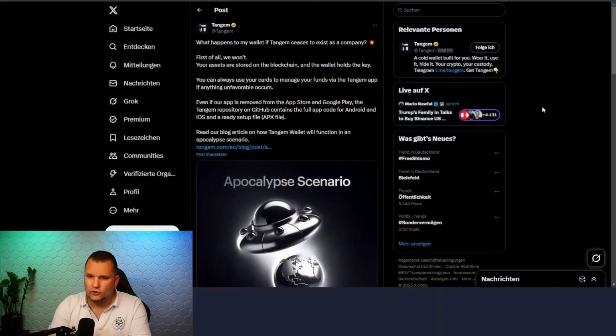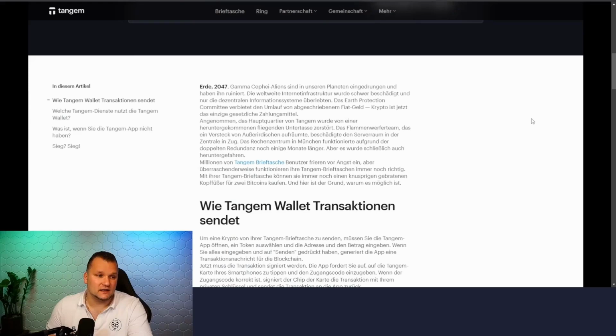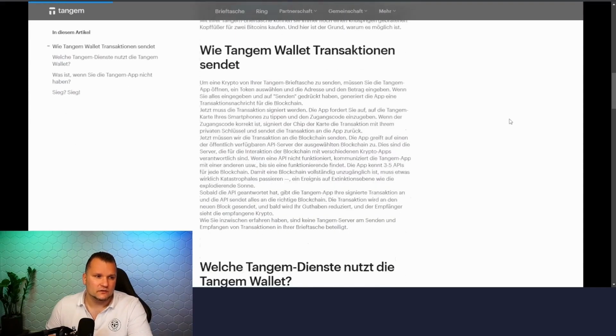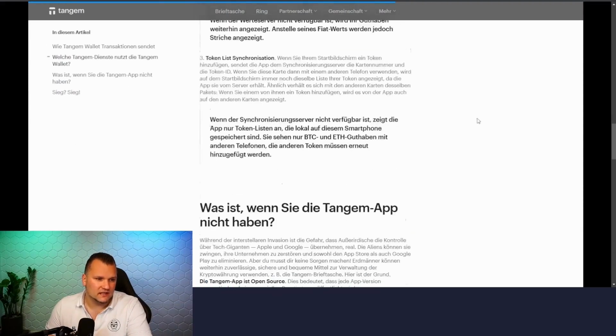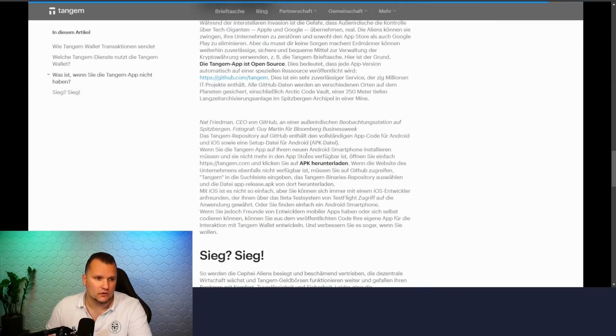And Tangem has also reported on this and clearly explained that it doesn't really matter if you can't find the Tangem app in the Apple App Store or Google Play Store, because you will find it on GitHub. And that is essentially the explanation. They have an article here, and it is very old, from 2023, and there they have already explained what actually happens if the wallet no longer works. There is a nice explanation in it. Feel free to read through it. I'll put the link in the video description for you. But here is essentially the big explanation of what happens.